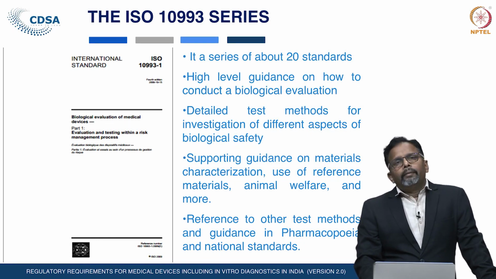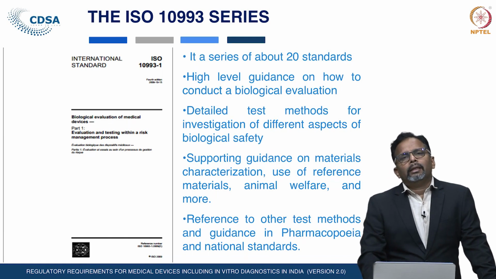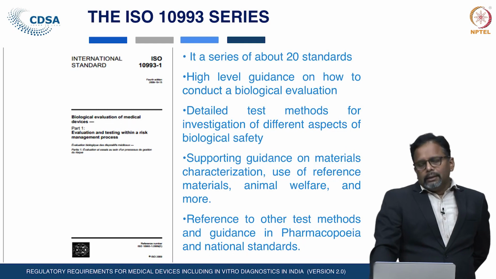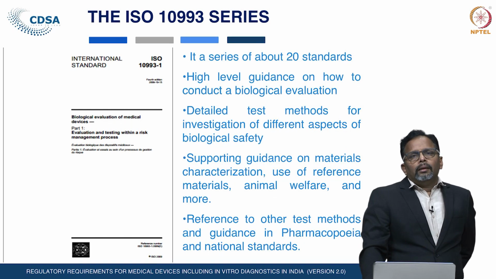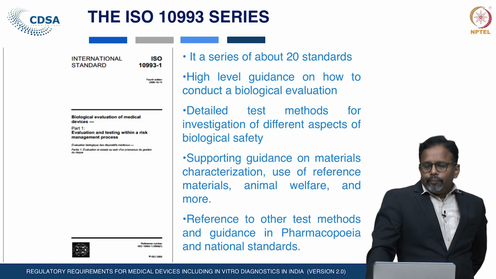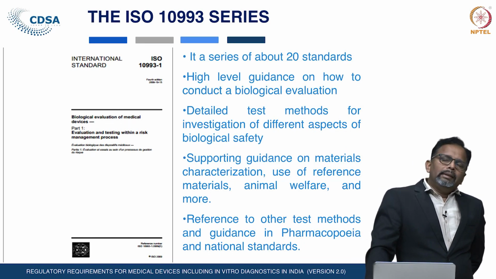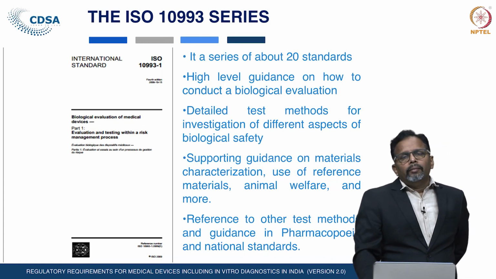Annexure B describes how to approach the risk based analysis of the devices, and based on that, what study is required, that the manufacturer can decide. Annexure C covers published literature and data review, how to review the available data with respect to the biocompatibility of the particular biomaterials or medical devices. So, these annexures are provided in the ISO 10993 series. We will discuss that.